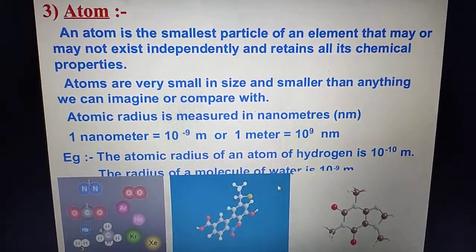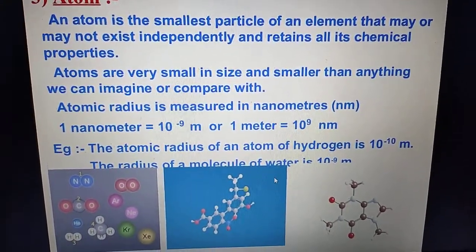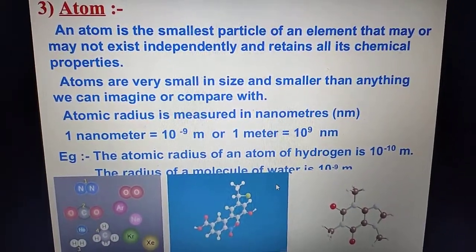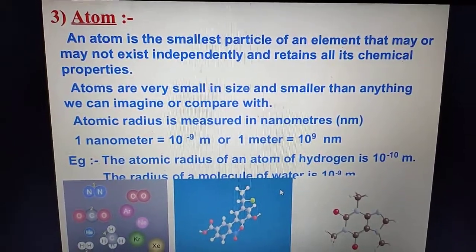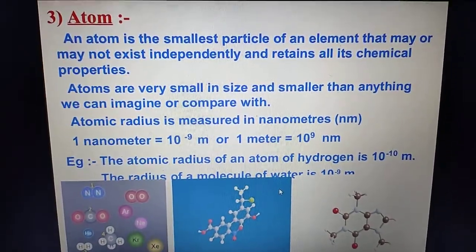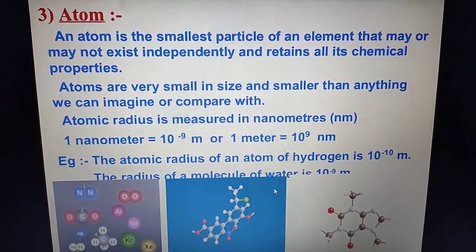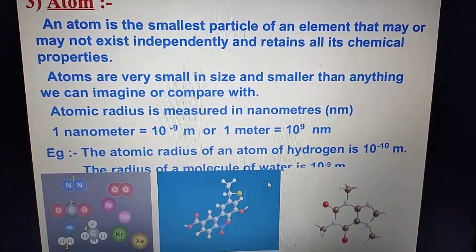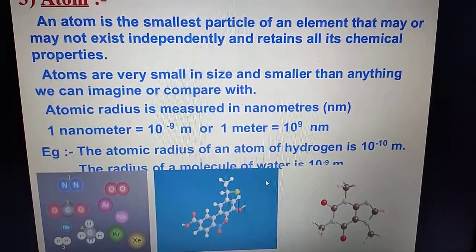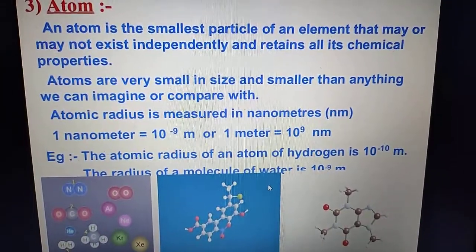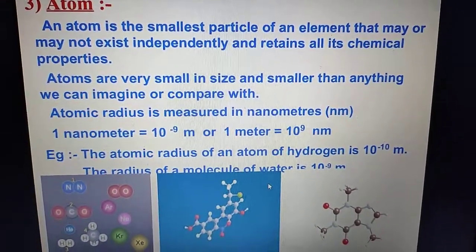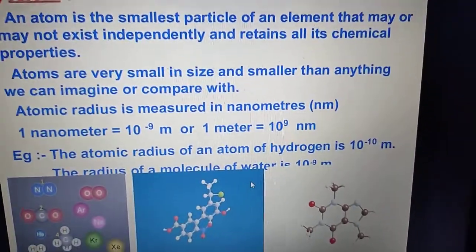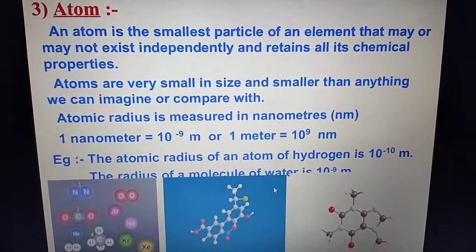Now each atom consists of even smaller particles such as protons, neutrons and electrons, and these particles are called subatomic particles. Means now we know that atoms are further subdivided into protons, neutrons and electrons, and these are called subatomic particles. The properties of an element depend upon the atoms constituting it. So the properties of any element, like the properties of hydrogen, the properties of oxygen, depend upon the atoms constituting it. So these are the properties of atoms. This you should remember.